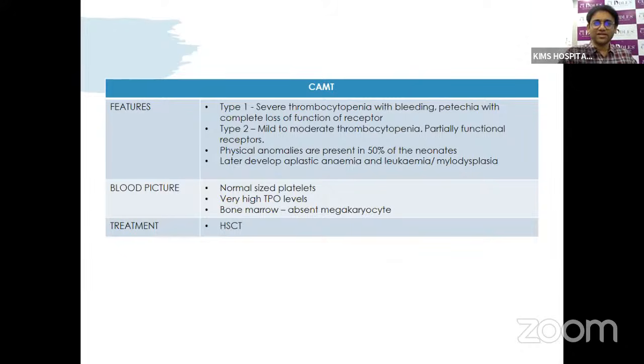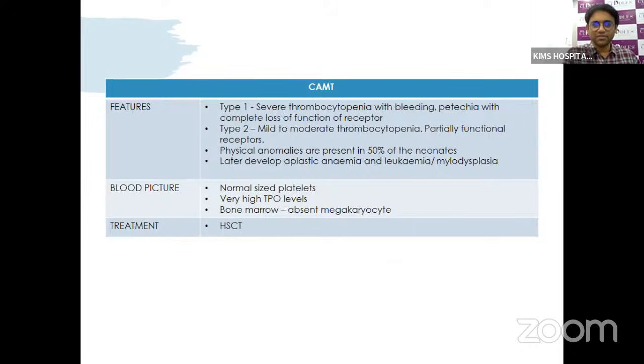So there are two types. Type 1 has severe thrombocytopenia with complete loss of function of the receptors. We can't do anything, and bone marrow transplantation may be required. In type 2, with mild to moderate thrombocytopenia, there are partially functional receptors, where we can supplement with thrombopoietin-stimulating drugs like romiplostim, and with these drugs the babies can maintain platelet counts. There are associated anomalies in around 50% of the babies. These babies eventually develop aplastic anemia and may develop leukemias or myelodysplasias.